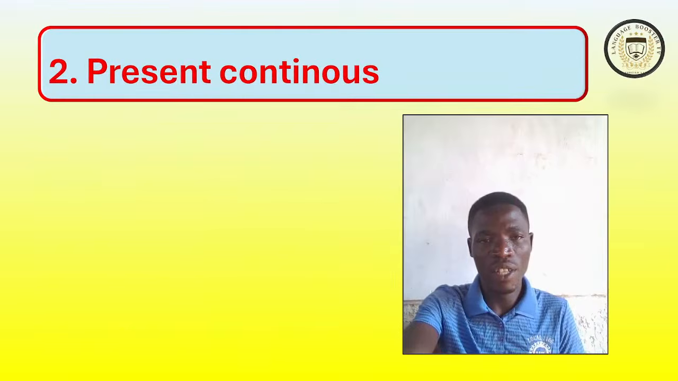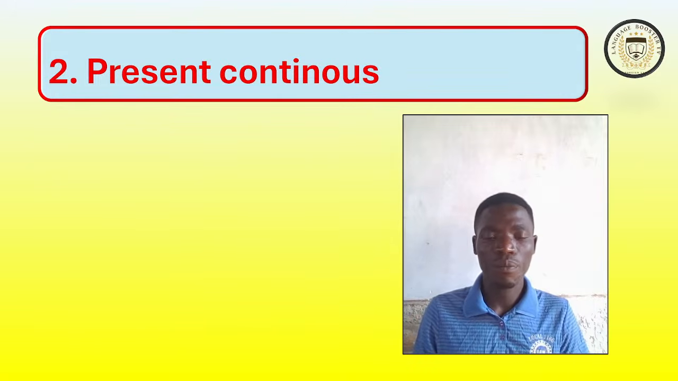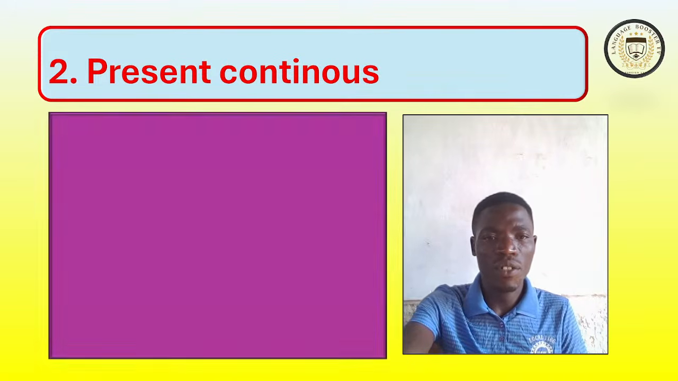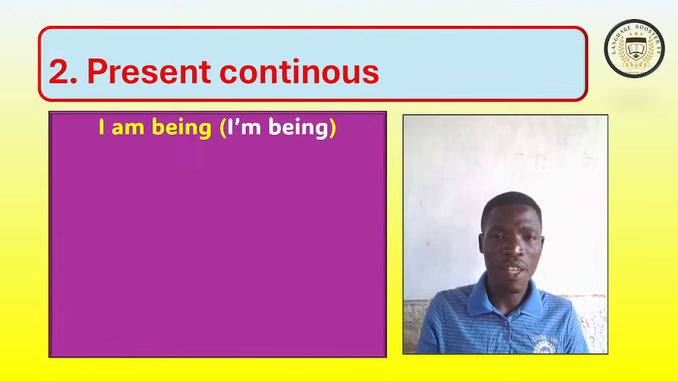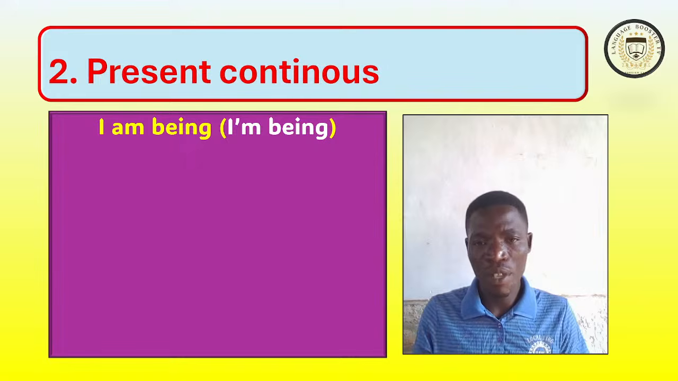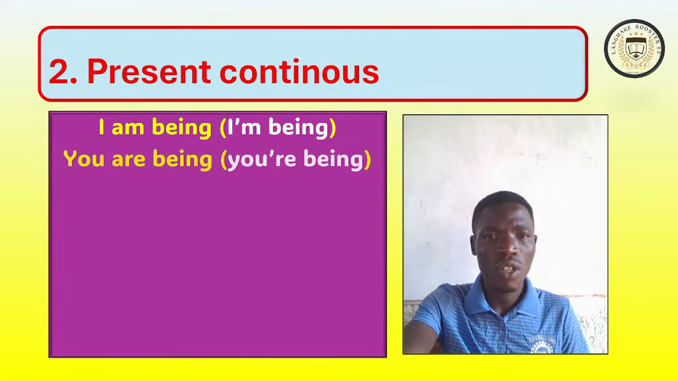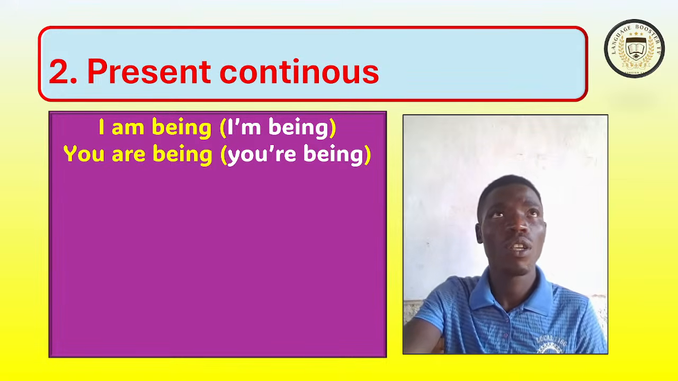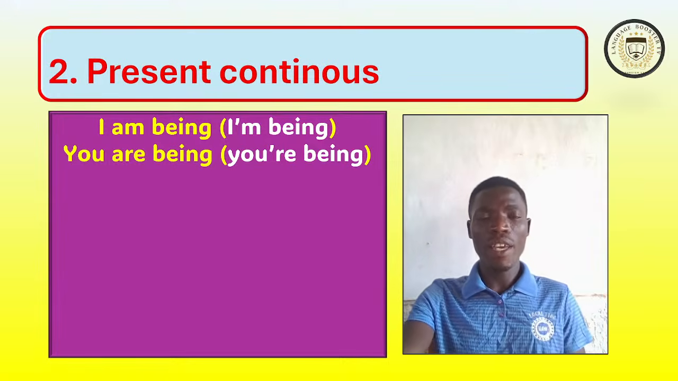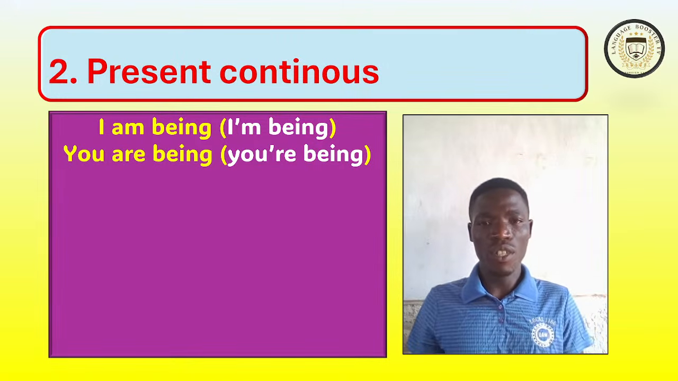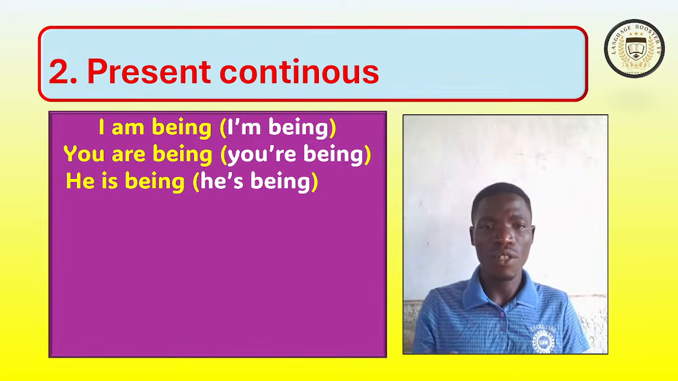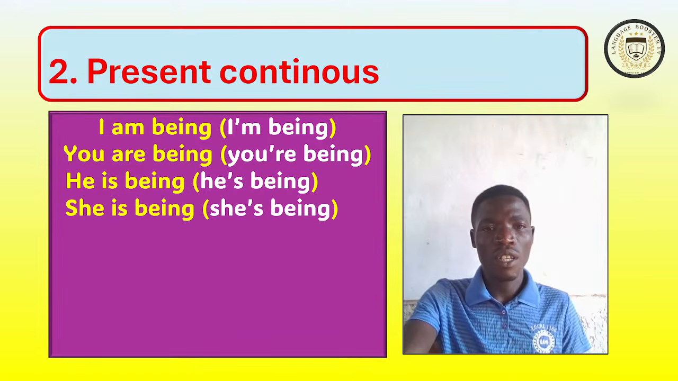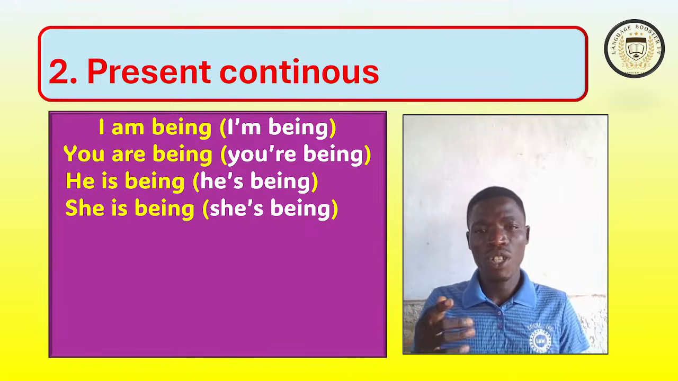Right? In present continuous, the verb to be is: I am being, or just I'm being. You are being, or just you're being. He is being or he's being. You can say she is being or she's being.